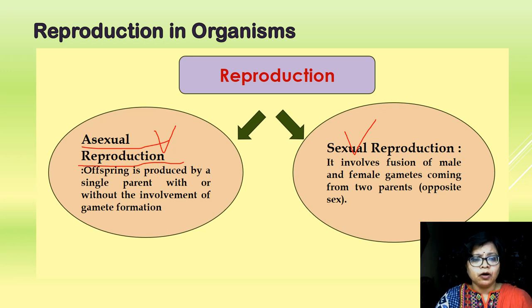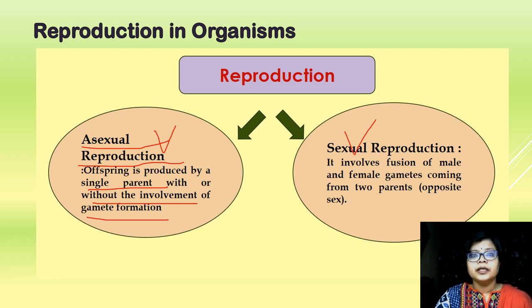The offspring is produced by a single parent without the involvement of gametes. Here a part of the body is used in reproduction. Therefore, in asexual reproduction, the organisms produced are morphologically and genetically identical to the parent plant.